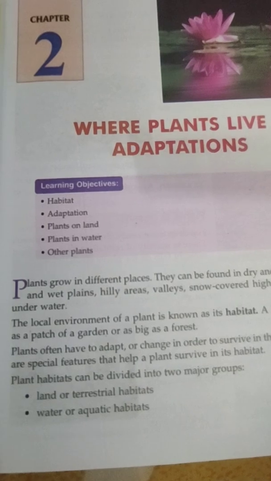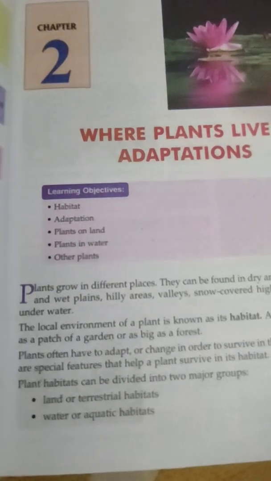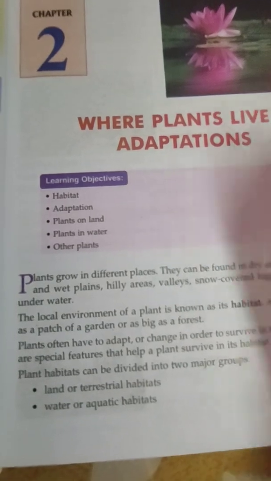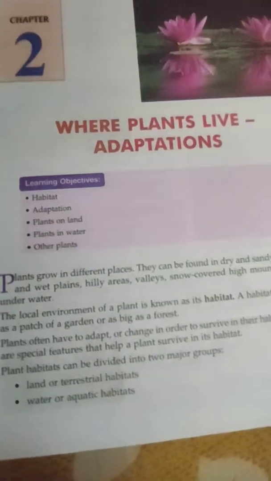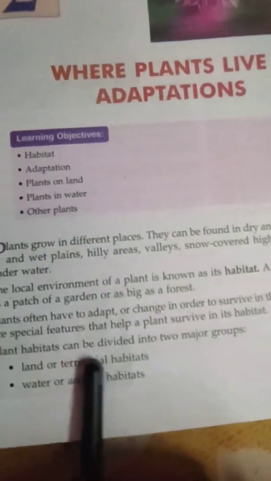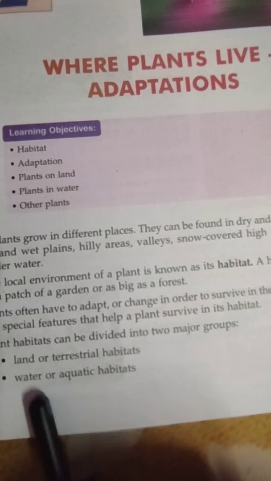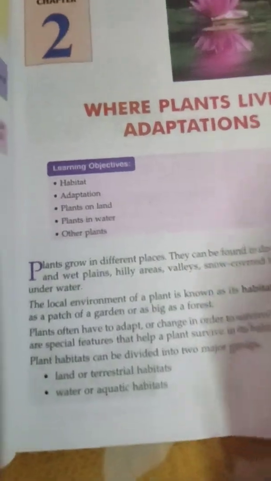It is the special features created in the body of plants or animals to survive in its habitat. Plant habitats can be divided into two major groups: land or terrestrial habitats, and water or aquatic habitats.